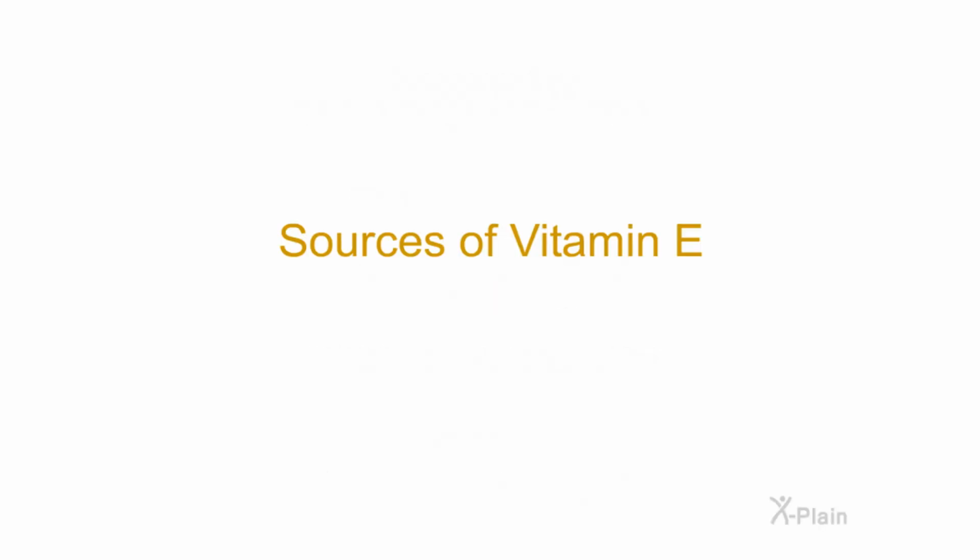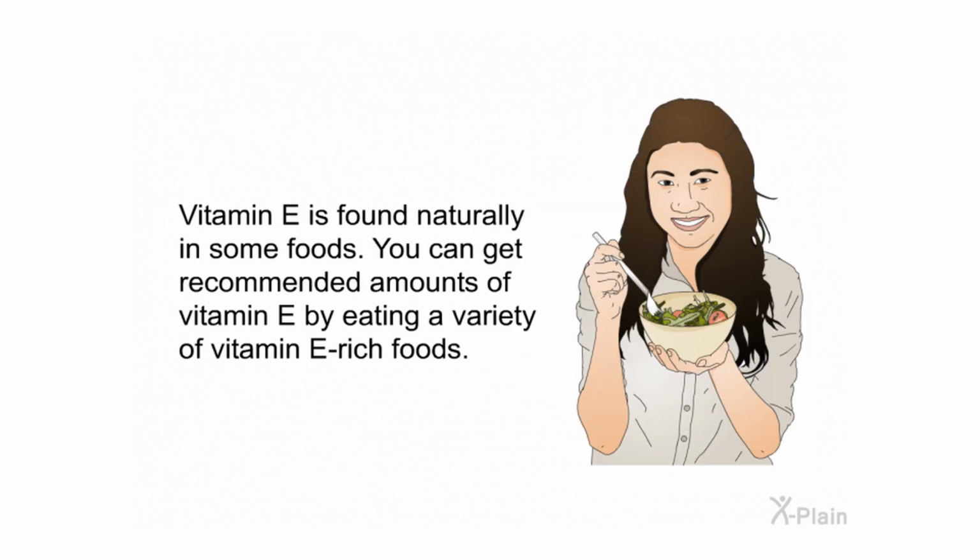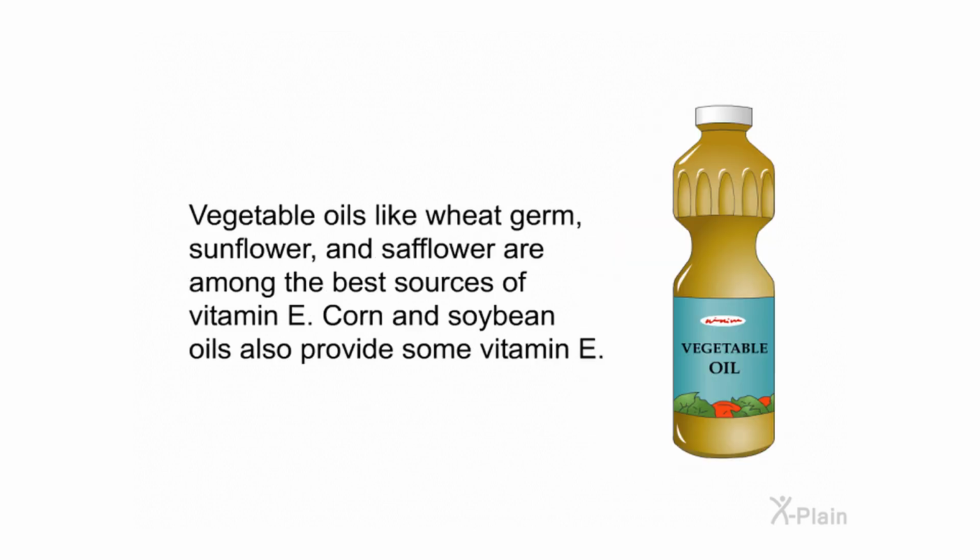Sources of vitamin E. You can get vitamin E in two ways, through the foods you eat and from supplements. Vitamin E is found naturally in some foods. You can get recommended amounts of vitamin E by eating a variety of vitamin E-rich foods. Vegetable oils like wheat germ, sunflower, and safflower are among the best sources of vitamin E. Corn and soybean oils also provide some vitamin E.